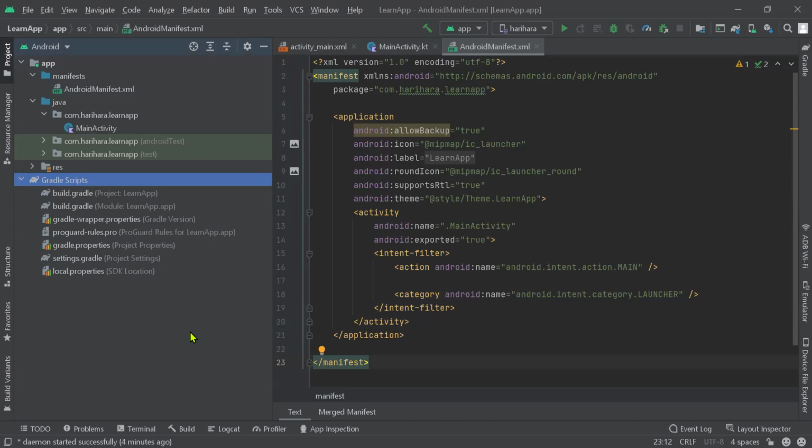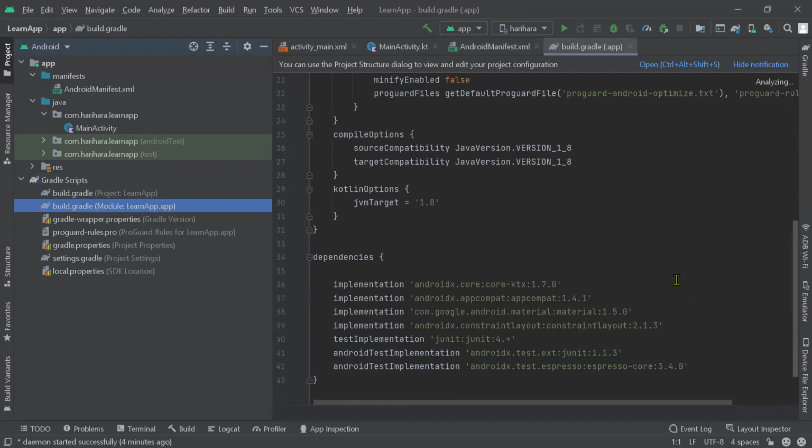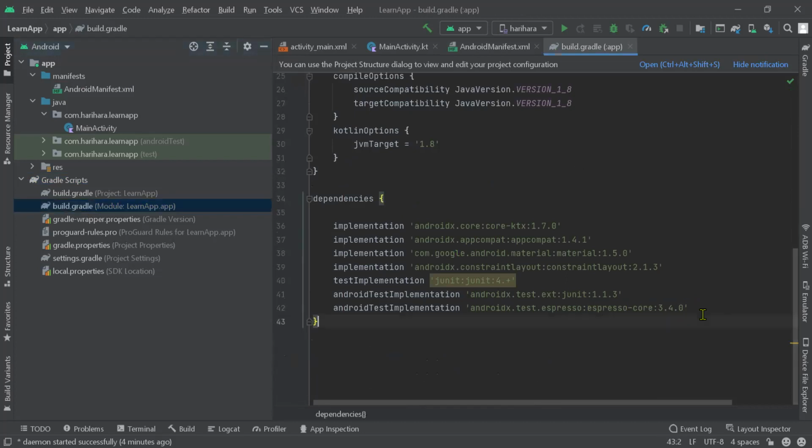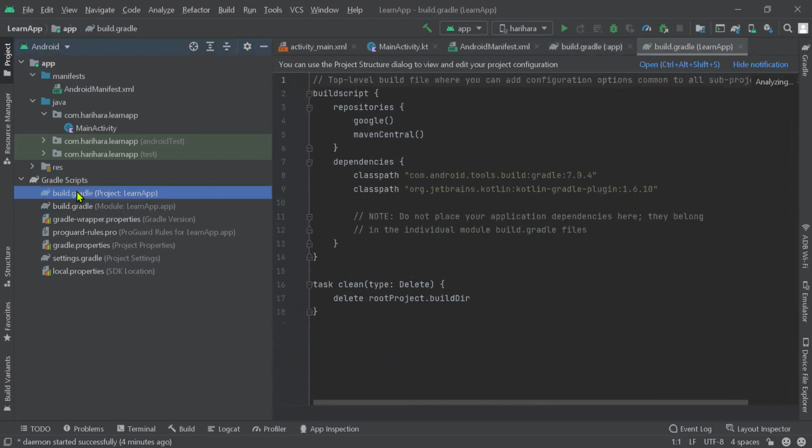Okay, so it consists of, basically, what we will use most of the time within build.gradle. That's called the app level. Whatever libraries we use here, we have to declare here first so we can use that library. And the second one is build.gradle at the project level.